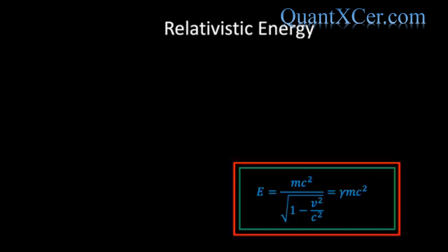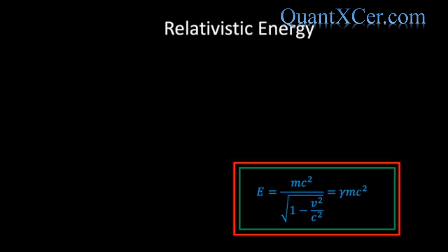Okay, but let's now focus on the situation where the object is moving. Well, in that case, we have seen that the appropriate equation to use for the energy of the object is E = γmc². So if you think about it, this should really be the famous equation that everybody knows about, as it is the most general expression we can write down to express the energy of an object moving with any velocity below the speed of light.